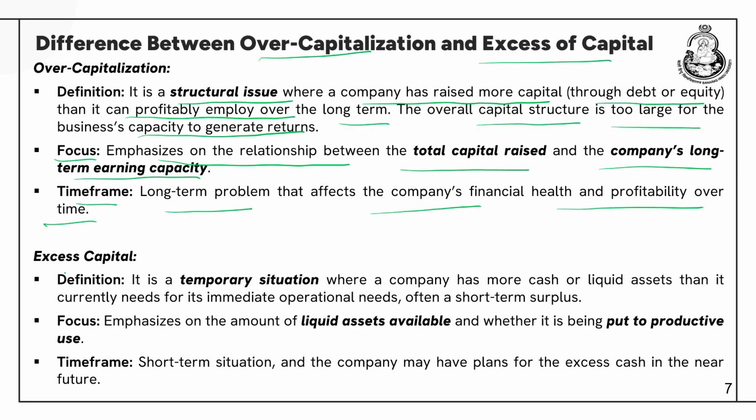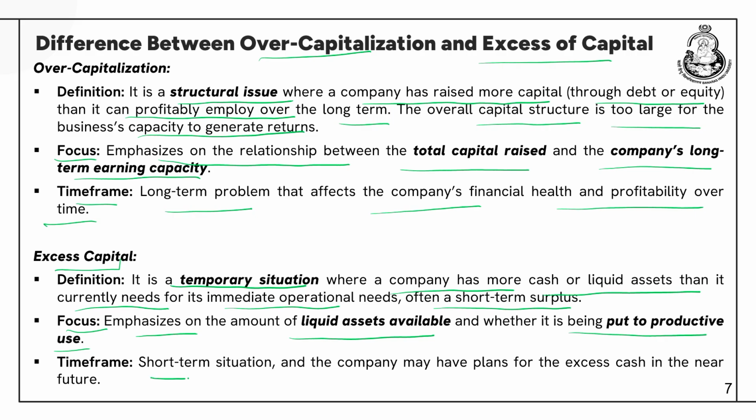Now, what is excess capital? It is a temporary situation where a company has more cash or liquid assets than it currently needs for its immediate operational needs, a short term surplus. So, it is a short term situation, not a long term problem, where a company has excess liquid cash beyond what it requires to manage its business. The focus emphasizes the amount of liquid assets available and whether it is being put to productive use. So, the two variables here are the liquid assets available with the company and whether they are being put to some productive use or lying idle.